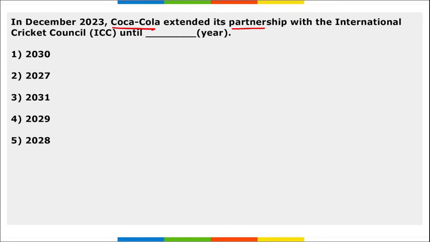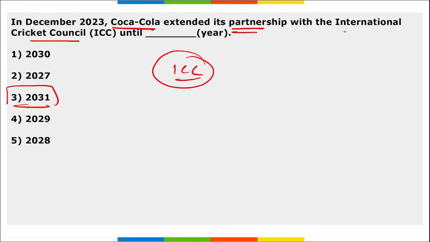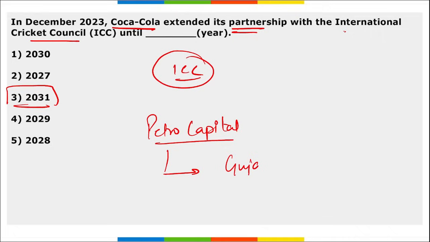Coca-Cola expanded their partnership with ICC until which year? So Coca-Cola has announced to extend their partnership with ICC. Till which year? It will be till end of 2031. Correct? Next, tell me if I ask you, petro capital of India. Which is it? Gujarat is the petro capital of India.